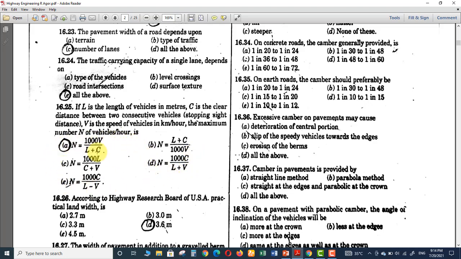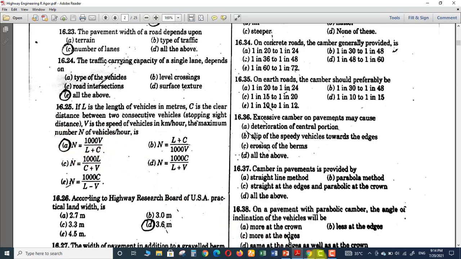I have found a way to find out the correct formula, right? As we know that we need the maximum number of vehicles, and its unit is vehicle per hour, right? Vehicle per hour. So obviously we are going to get the unit at the end of the solution as vehicles per hour, right? So we need to see these formulas. Which of the formula is having the unit as vehicle per hour at the end of the solution?